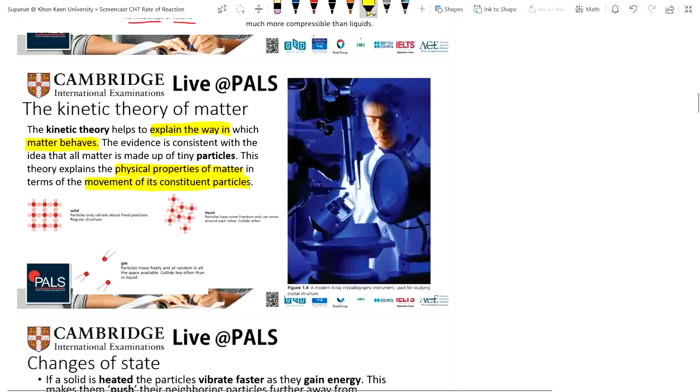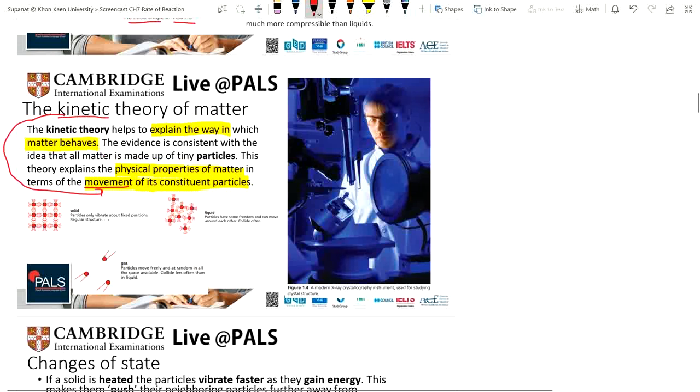The kinetic theory will explain the movement, because kinetic means movement.